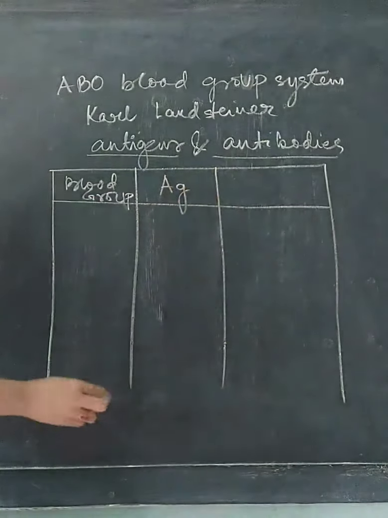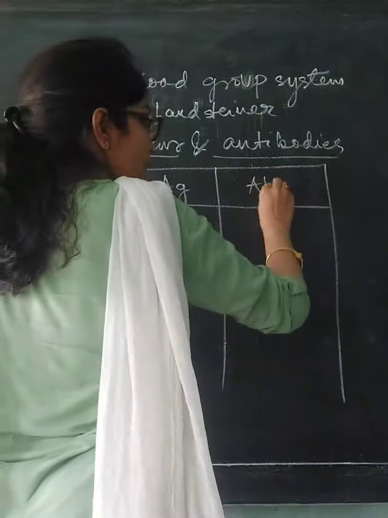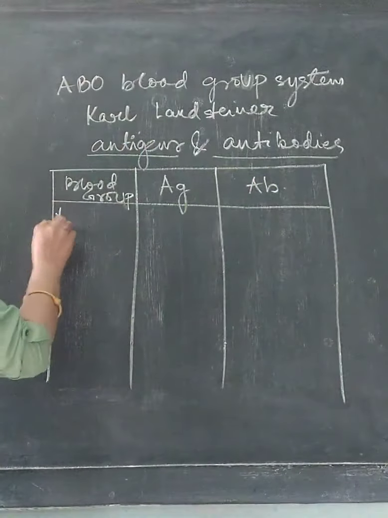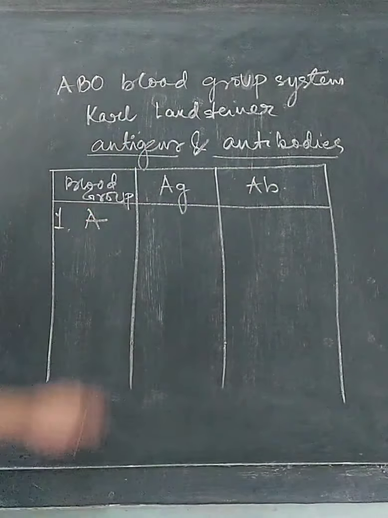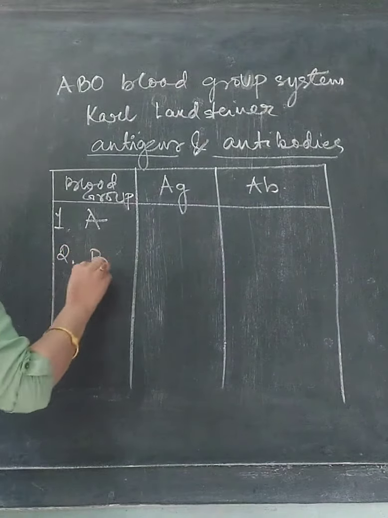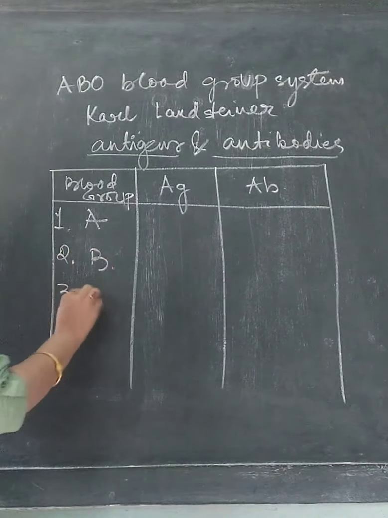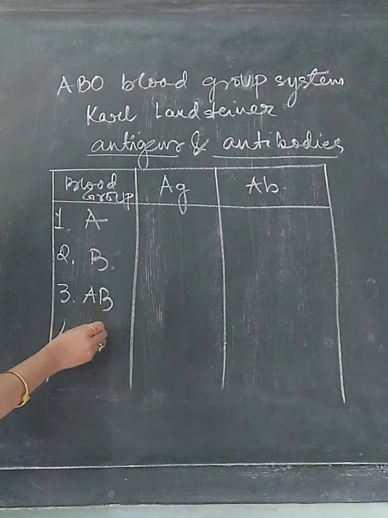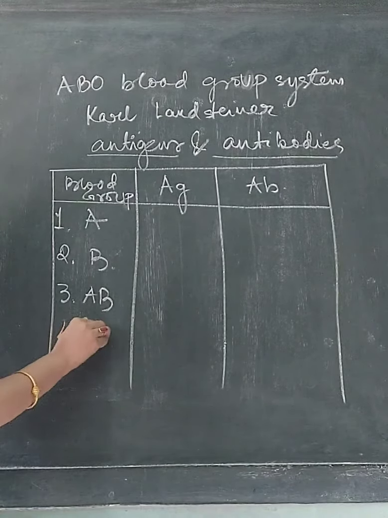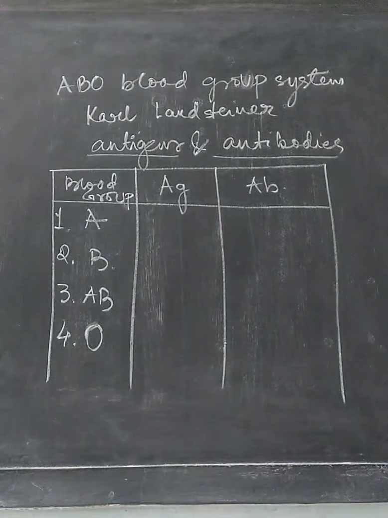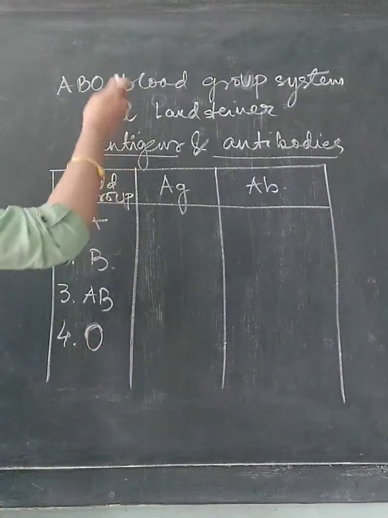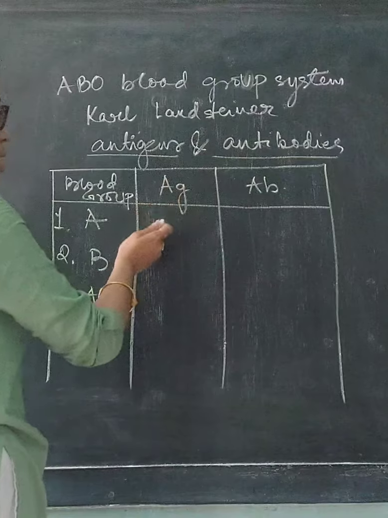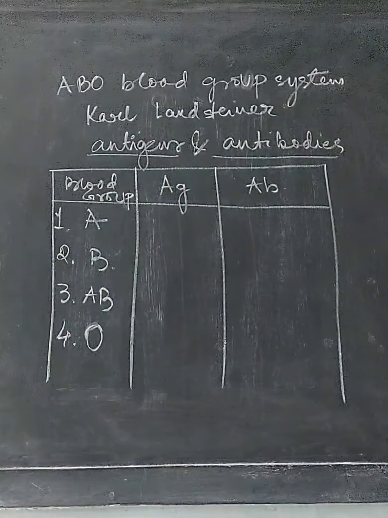AG is the short form of antigen. Next, antibody. So the first one is blood group A. Let me write down the names of all the blood groups. So these are the 4 blood groups: A, B, AB and O. Depending on the presence of antigens and antibodies, this type of classification has been done.